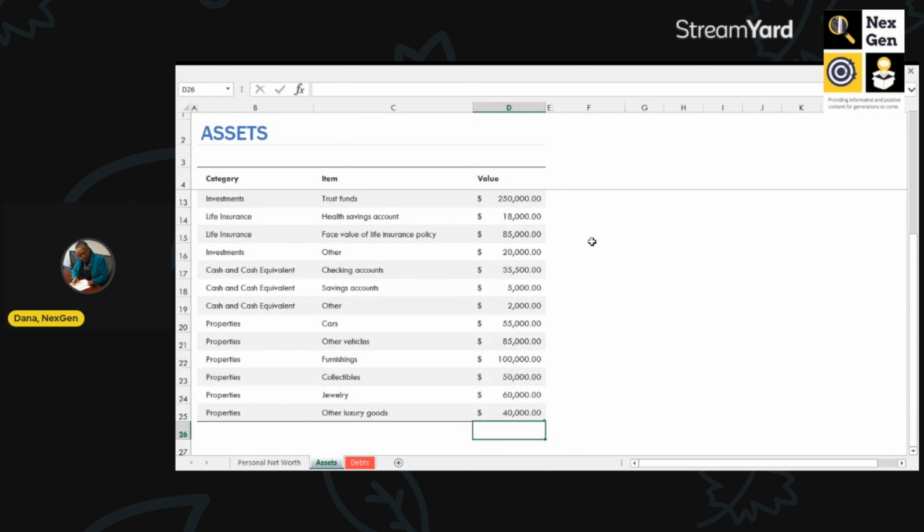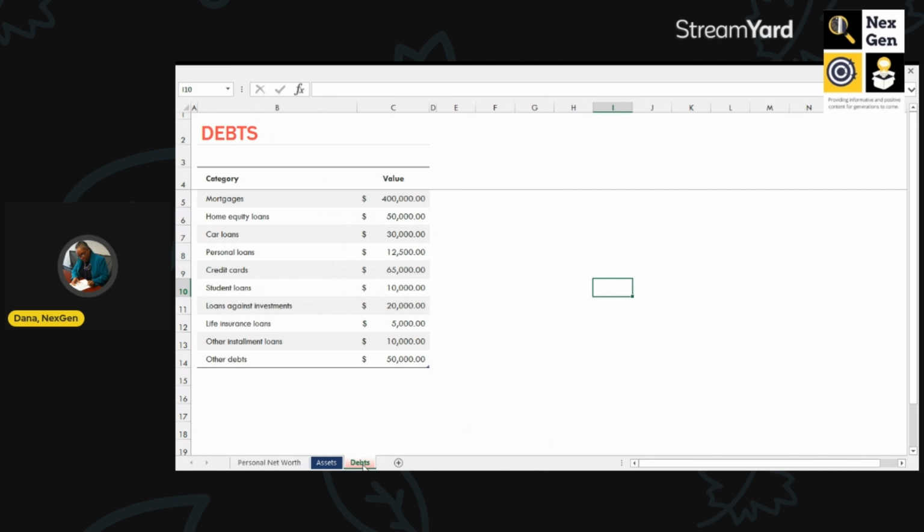Let's take a look at their debt. Out of the homes that they own, they have $400,000 of debt. So that's what's remaining on their mortgage. They do have home equity loans, and they also have car loans, personal loans, credit cards, which I personally would like to see go down, but maybe they have a 0% interest rate or they're paying it down quickly.